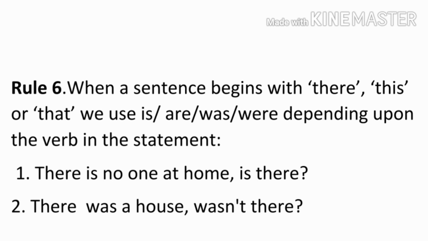Now, our last rule, rule number 6. When a sentence begins with there, this or that, we use is, are, was, were depending upon the verb in the statement. For example, there is no one at home. Is there? There was a house. Wasn't there? If our statement is negative, then use a positive question tag. If your sentence is positive, then use a negative question tag according to the tense.